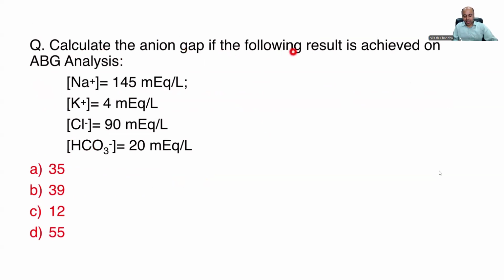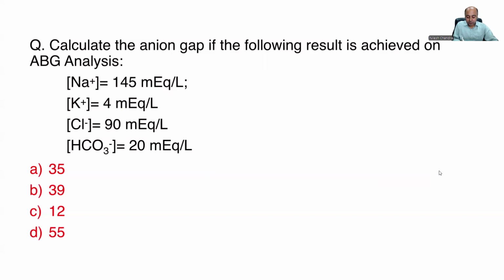Now, calculate the anion gap if the following result is achieved on ABG analysis. We are getting ABG analysis and acid-base disorders along with the anion gap in every paper. In 2024, we had two questions. November 2023 also had a question. In May 2023, you can see another question is there. So the anion gap is very easy and simple.